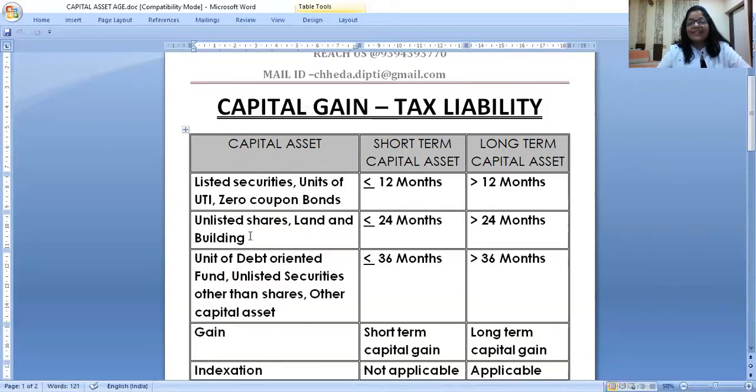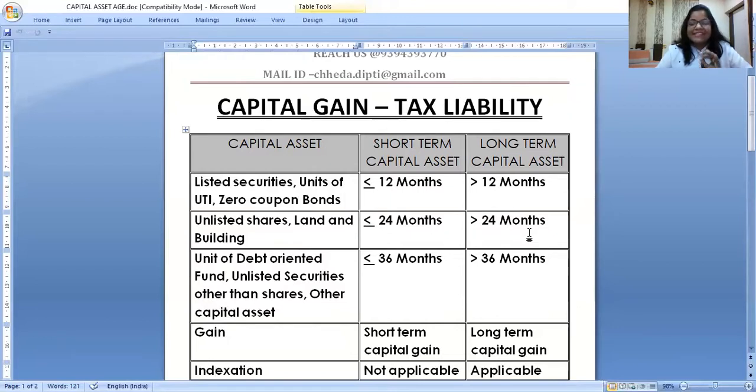Next is unlisted shares on which STT is not charged, and land and building. This is like 2 years back, they have changed it. Earlier, land and building was also in the third category. So land and building and unlisted shares, if I hold it for less than or equal to 24 months, 2 years, it is a short-term capital asset, otherwise more than 24 months, long-term.